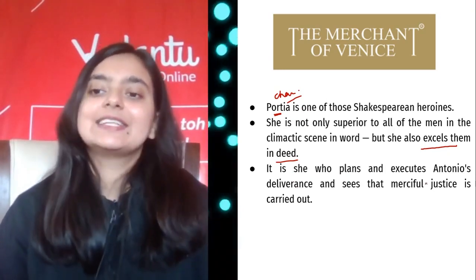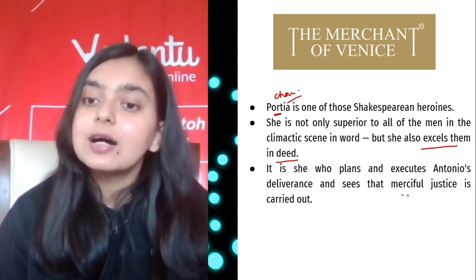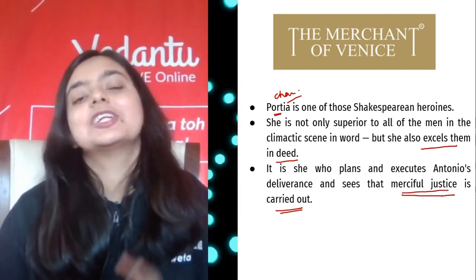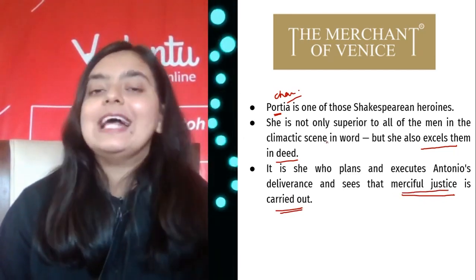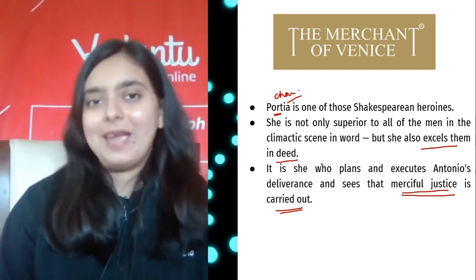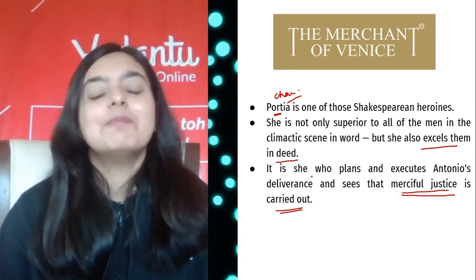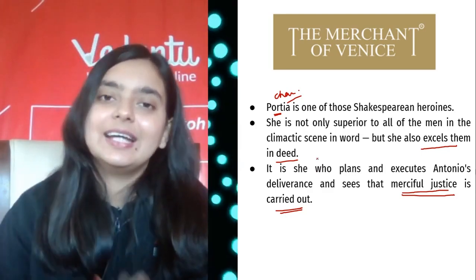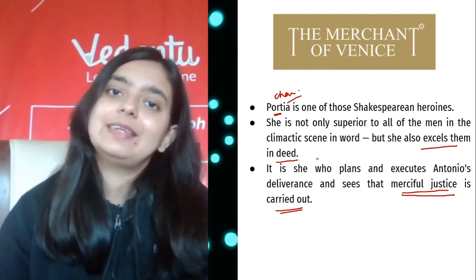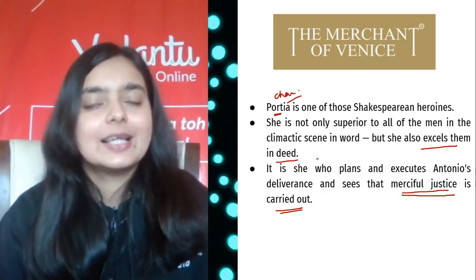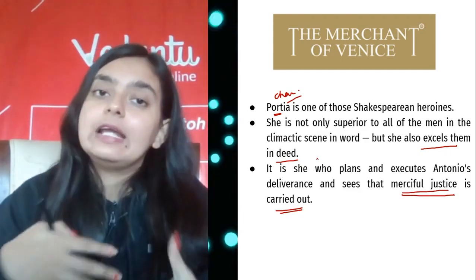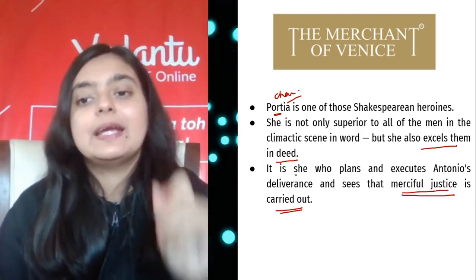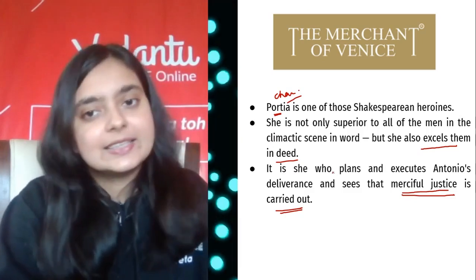It is she who plans and executes Antonio's deliverance and sees that merciful justice is carried out. Very, very important. Now, how far was the justice that she meted out merciful for Shylock? That is again a question to be debated, right? Because the justice that she meted out for Shylock was not at all merciful. He had to let go of his property, of his religion, everything. He had turned into a broken man. But still, she gave a very eloquent speech on mercy. So that is also very important. Character sketch based on that is also very important for us to consider, right?